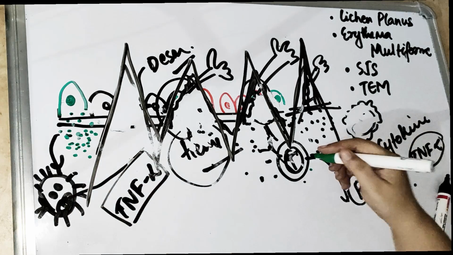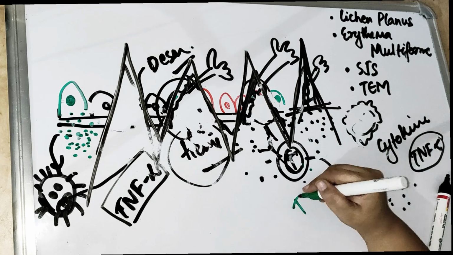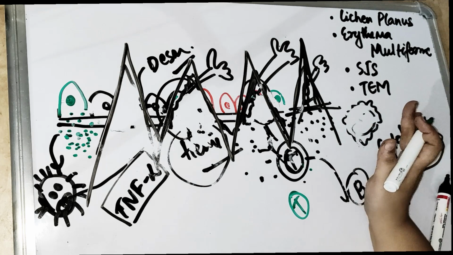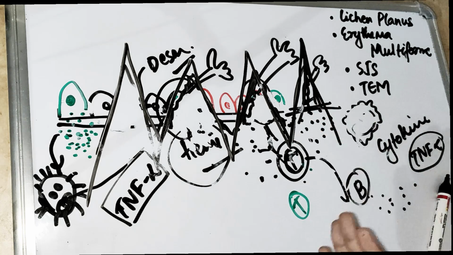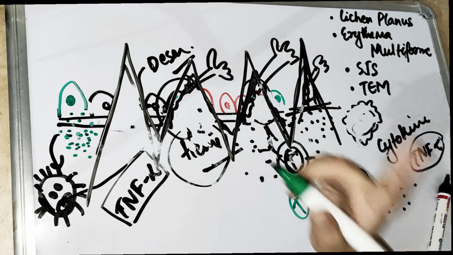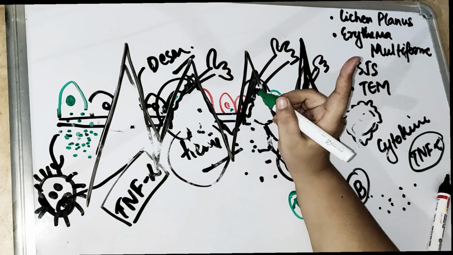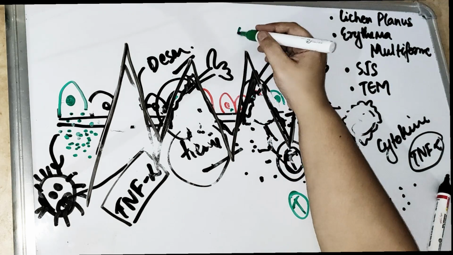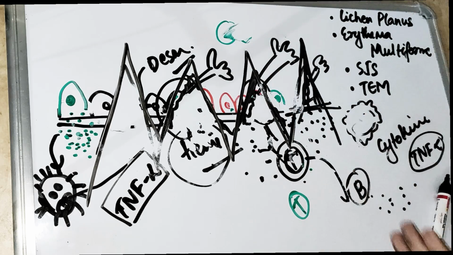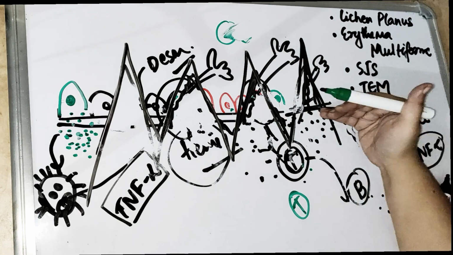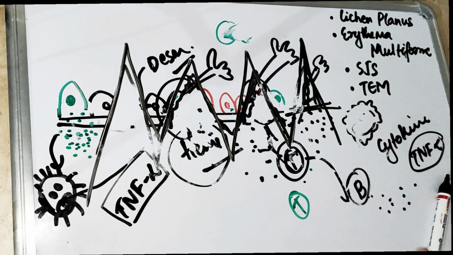Now these T cells, you can say they are very harmful, or very naughty. They just keep on going inside, and they think that these keratinocytes are very dangerous. In the granulosum layer also we have some keratinocytes, right? So these T cells are going to reach up till the granulosum layer. We have studied the basal layer, then spinosum, then granulosum. So they reach up till the granulosum layer.